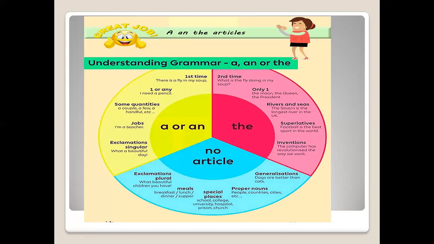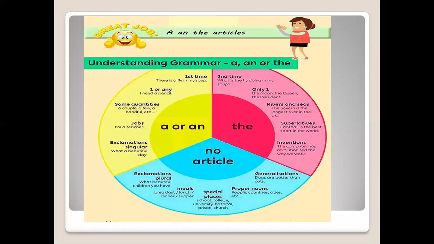When it is a job, supposing I am a teacher. When I'm a teacher, I'll always take a. If I would have been an engineer, I would have taken an. So that will go according to the sound which it is taking. Otherwise, jobs, when you're describing your job or telling what you're doing, what is your job, what is your job profile, so you'll always take a or an. Okay.